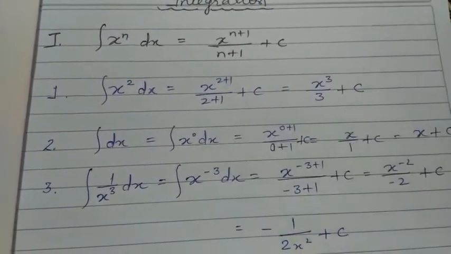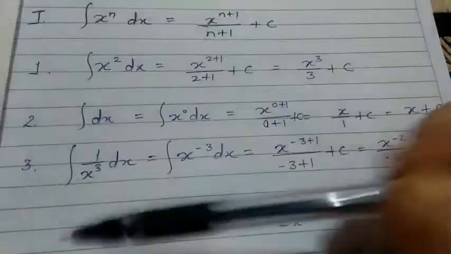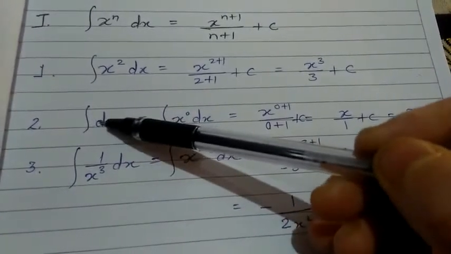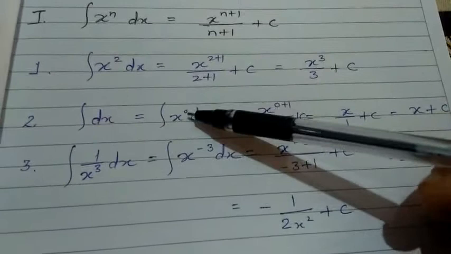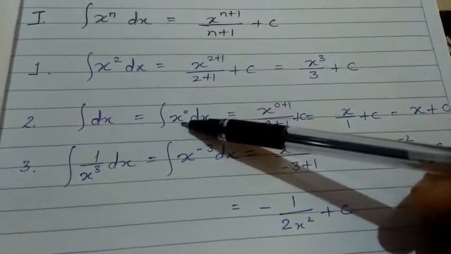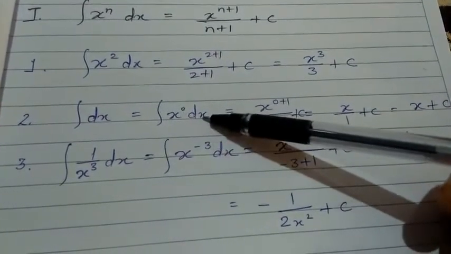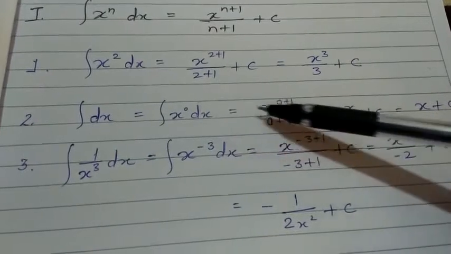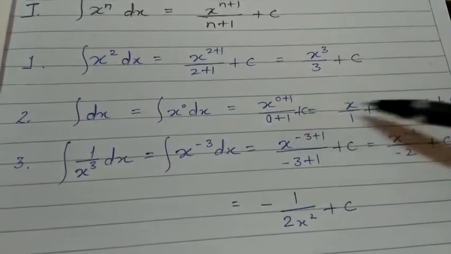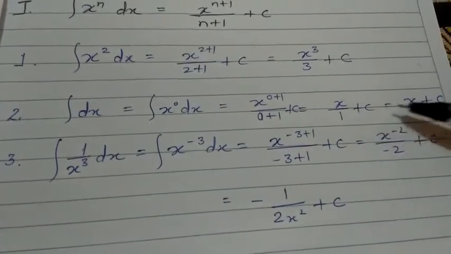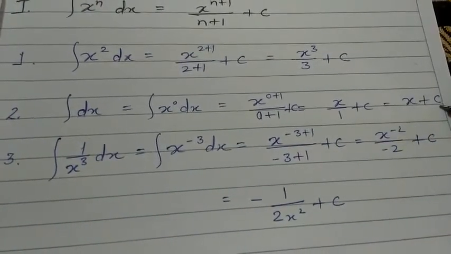No, no change. When nothing is written, that means 1 is there, and 1 means power is 0. When we integrate this, we get x to the power 0 plus 1 upon 0 plus 1 plus c. So x upon 1 plus c, or we can simply write x plus c.